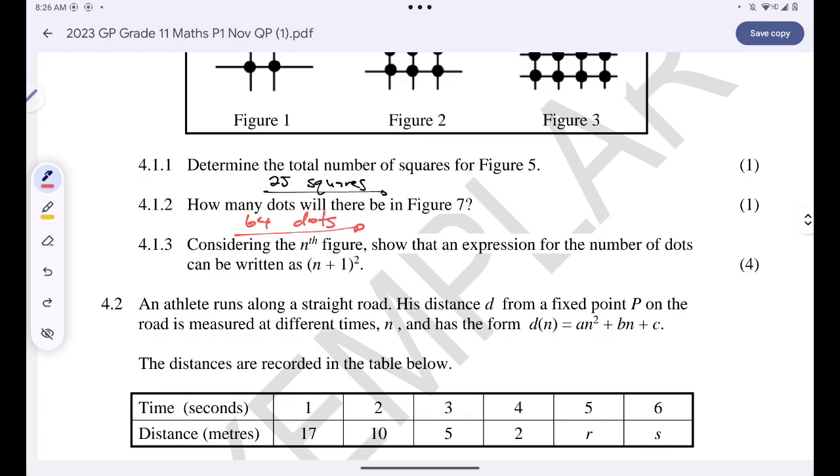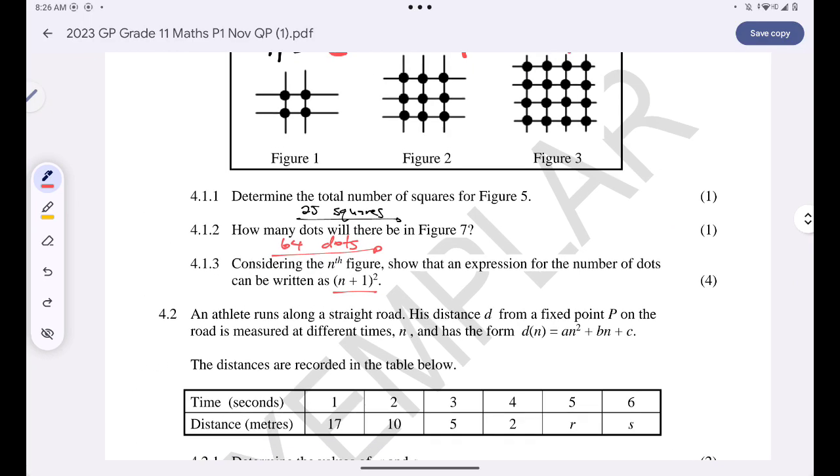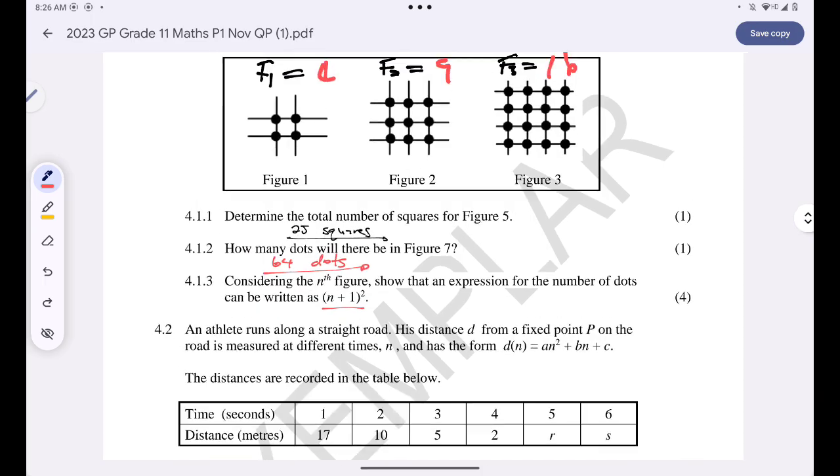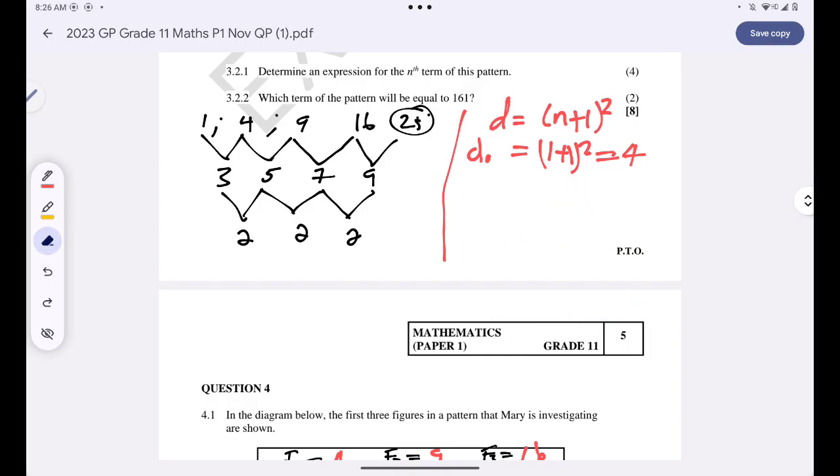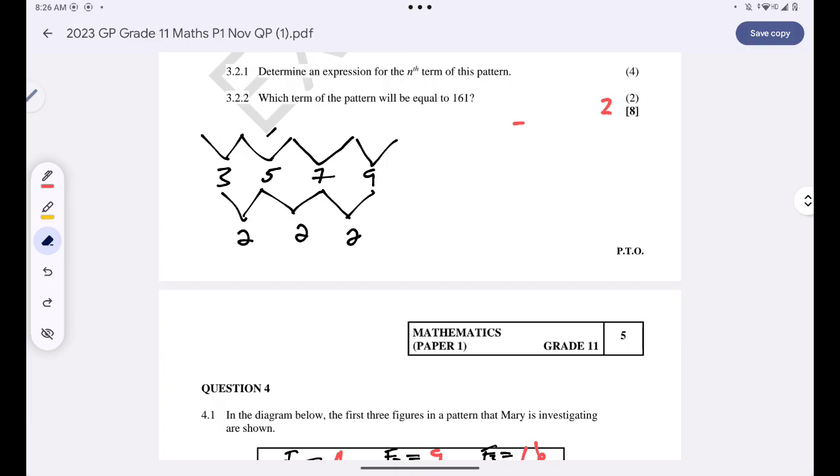Considering the nth figure, show that the expression for the number of dots can be written as this. Now you're supposed to prove our theory, because we did state that the number of dots can be given by that.